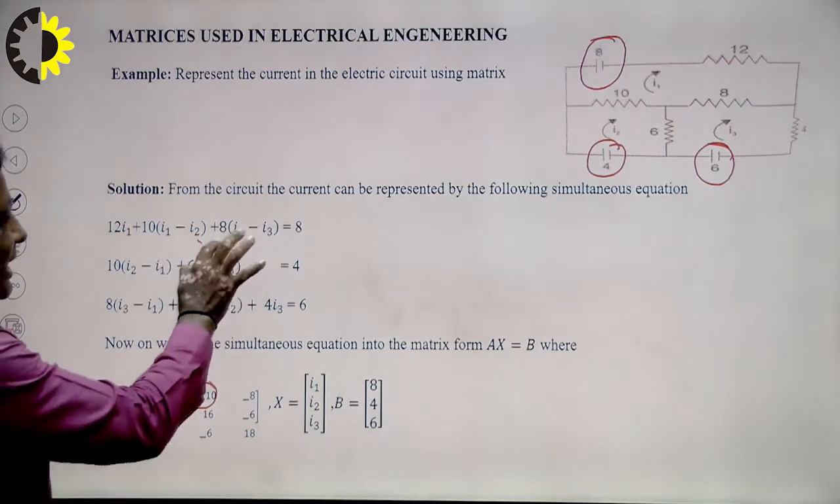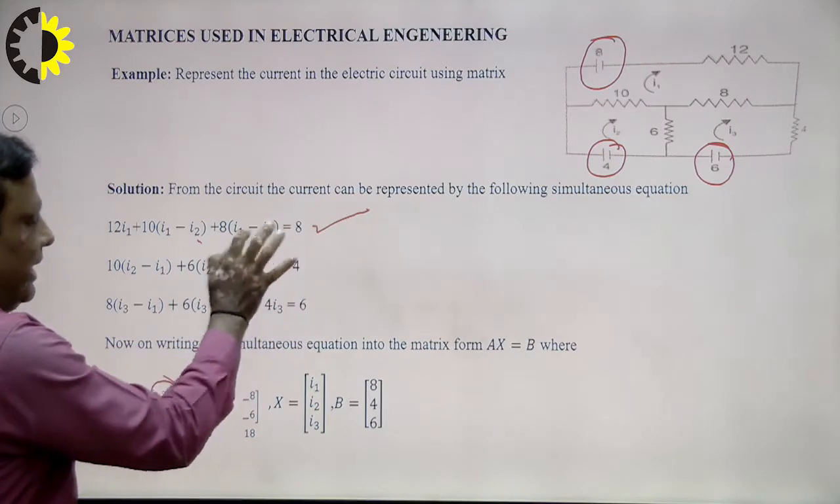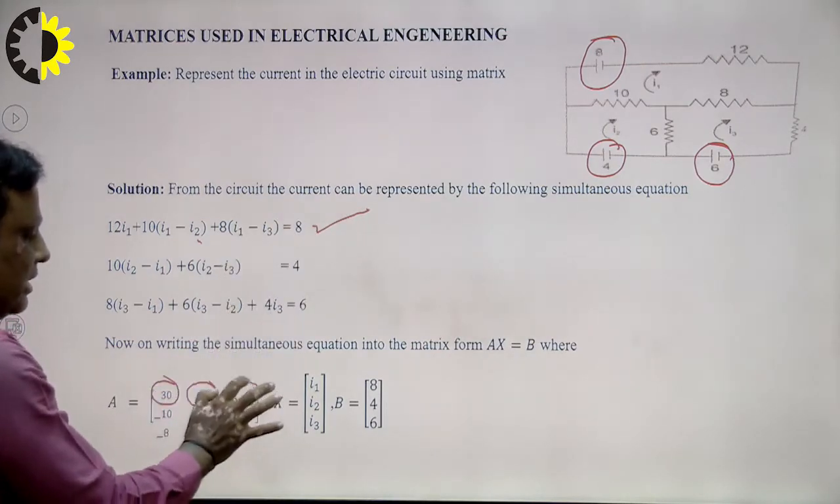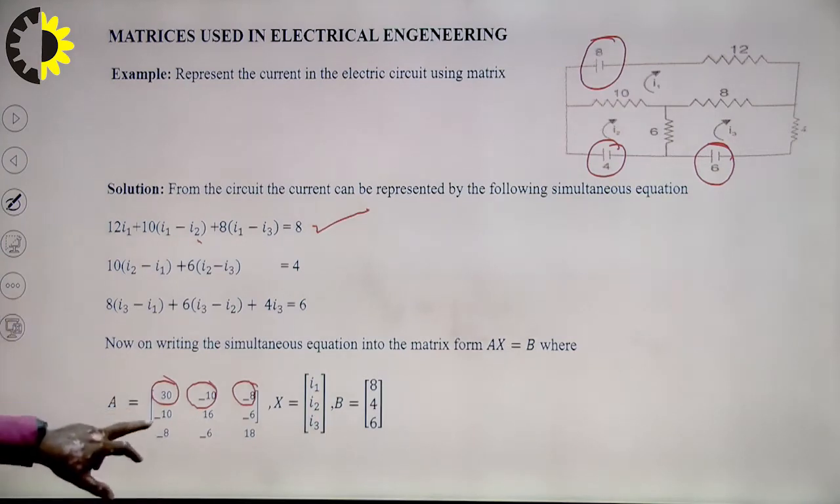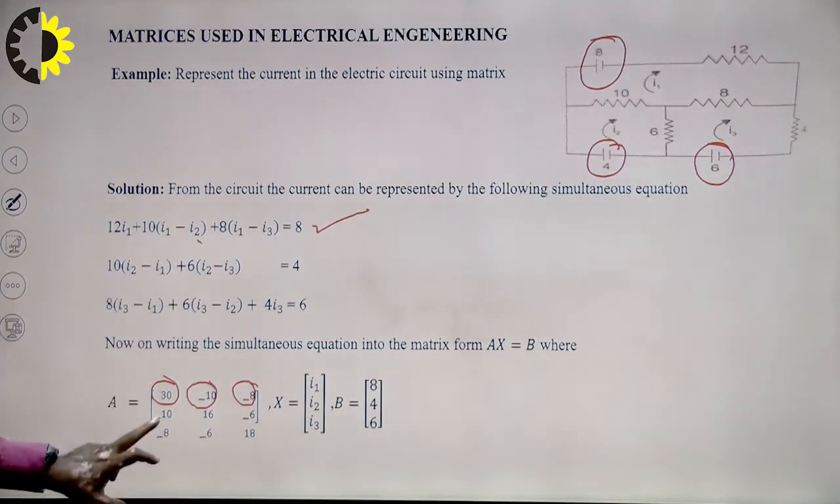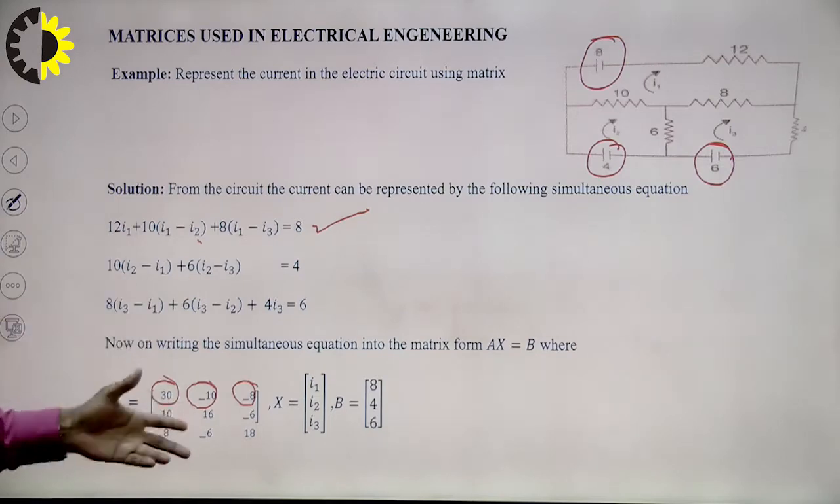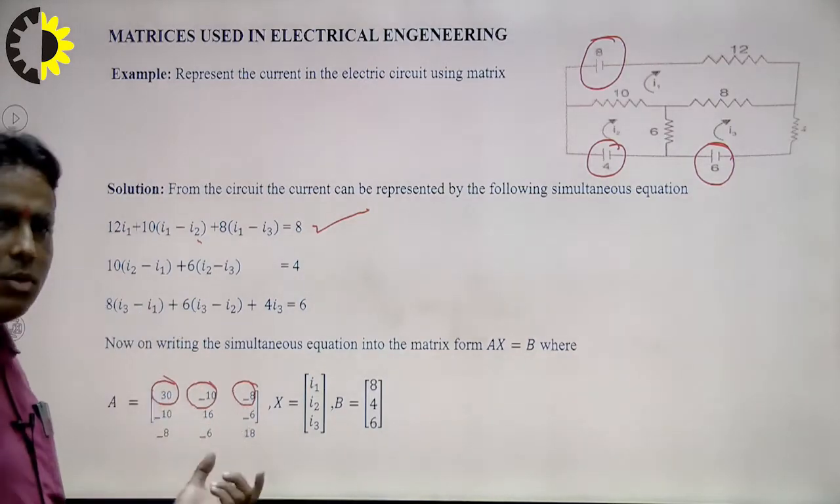I3, the value of I3 in the first equation is minus 8. So I write minus 8. Similarly in the second equation, I write here the I1 current. So 10 I1, I write here 10, right? In the same way we can conclude the second row and third row.